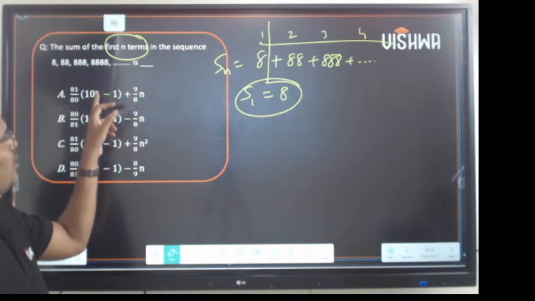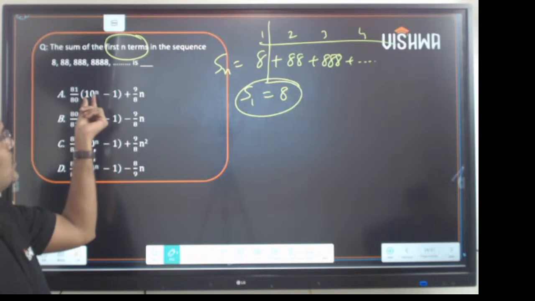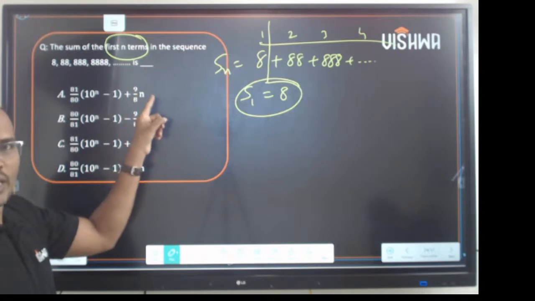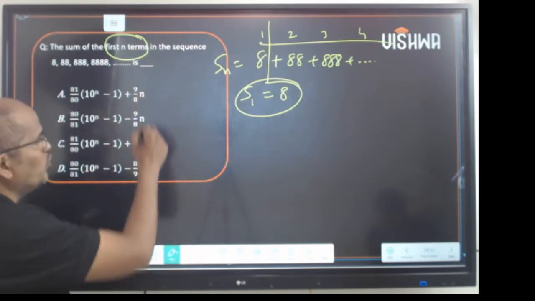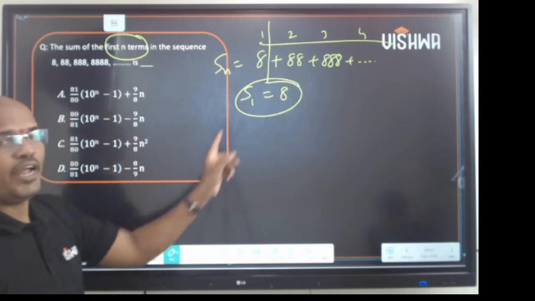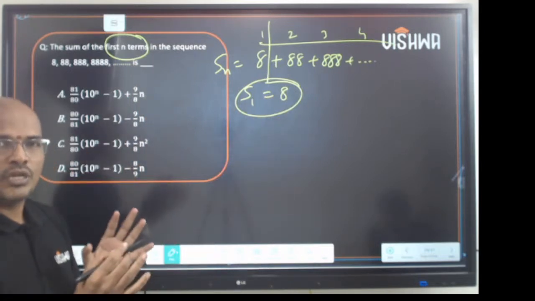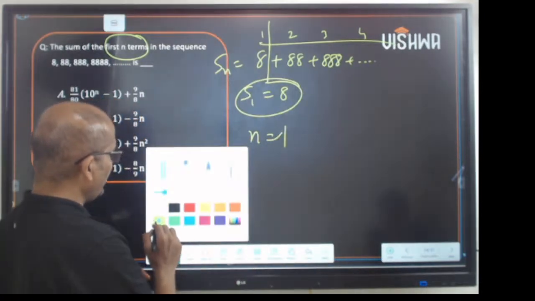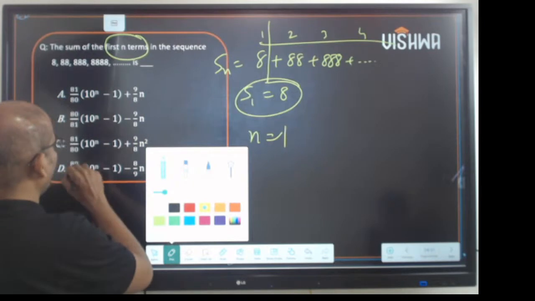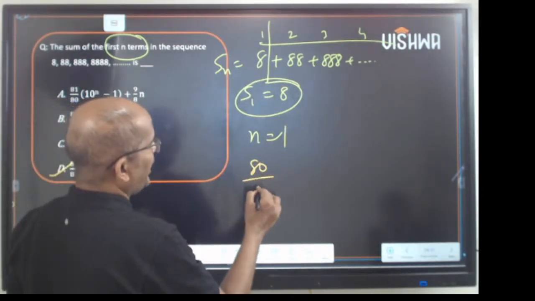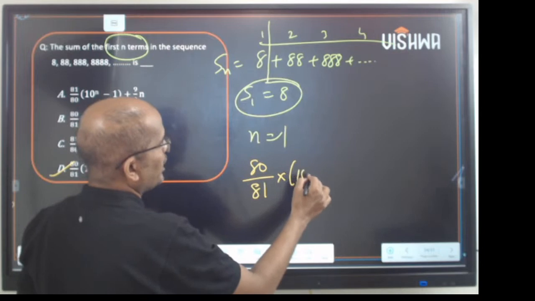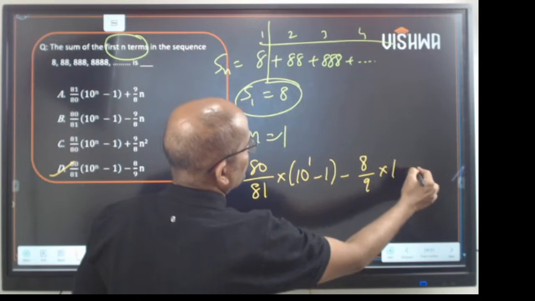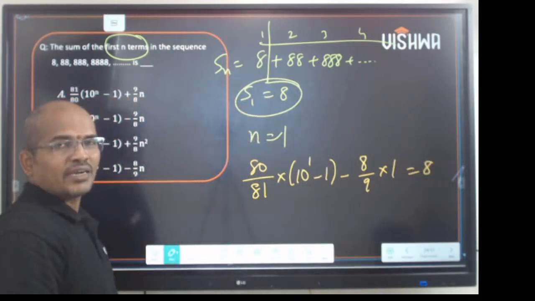So 10 power 1 minus 1, this is 10 minus 1, 9. 81 by 80 into 9 plus 9 by 8 into 9 into 1. So which of these four terms will give you 8? Please use the concept of that. Put the value of n equal to 1. From the options it is clear, take option D. Option D is 80 by 81 into 10 power 1 minus 1 minus 8 by 9 into 1. So this would be 8. So option D is the correct answer.